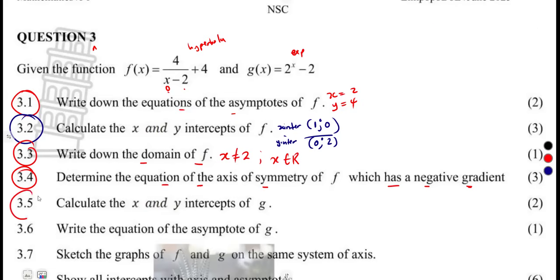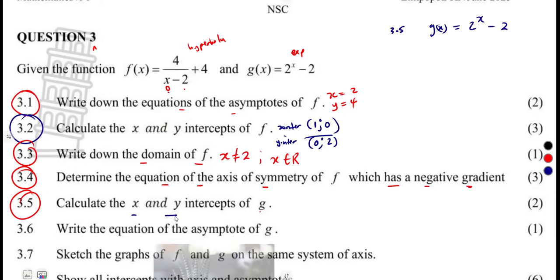Then moving on to 3.5, calculate the x and y intercept of g. Now we are on the graph of g, the exponential graph that you're given there, where g of x is 2 to the exponent of x minus 2.